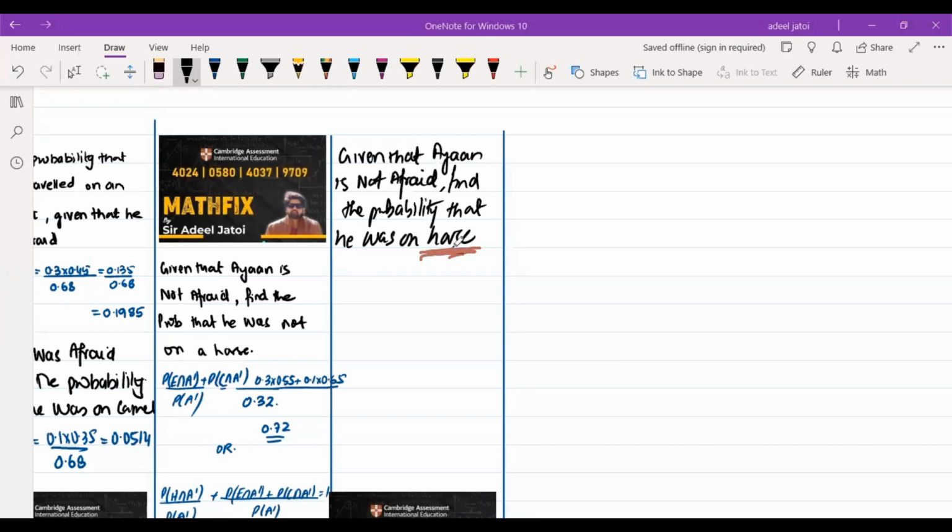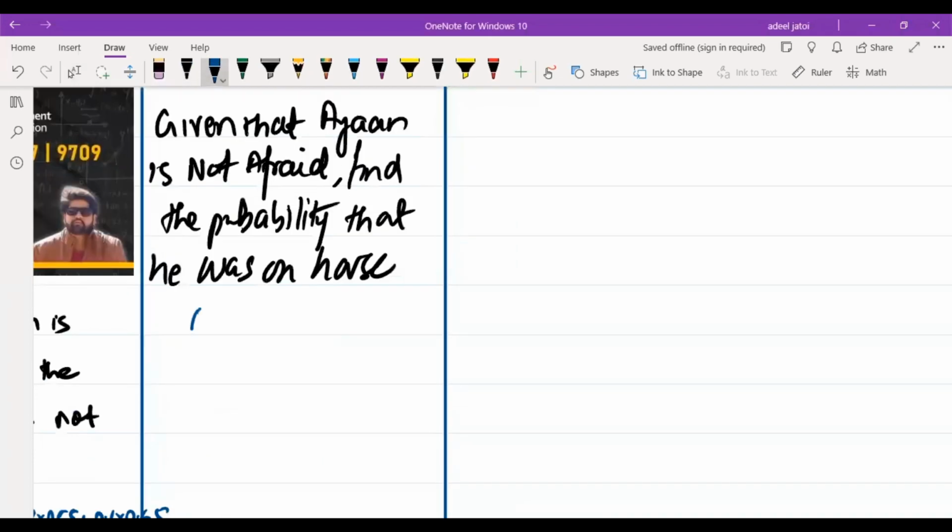So the probability that we will be working upon is horse not afraid upon probability of not afraid. Knowing the tree diagram, horse not afraid was 0.6 into 0.15 upon not afraid, which was 0.32.